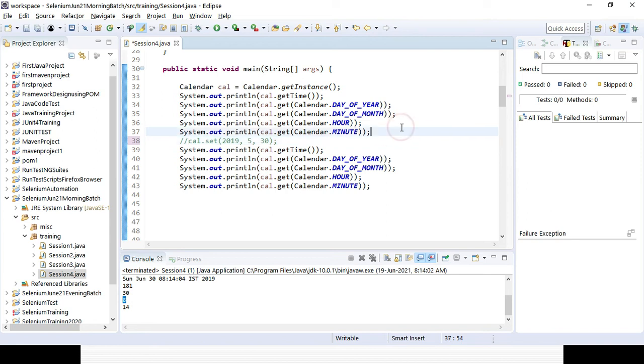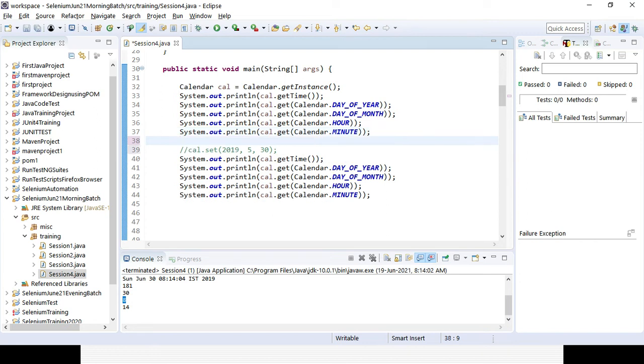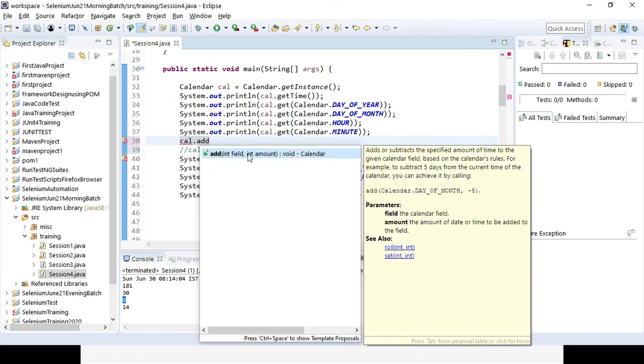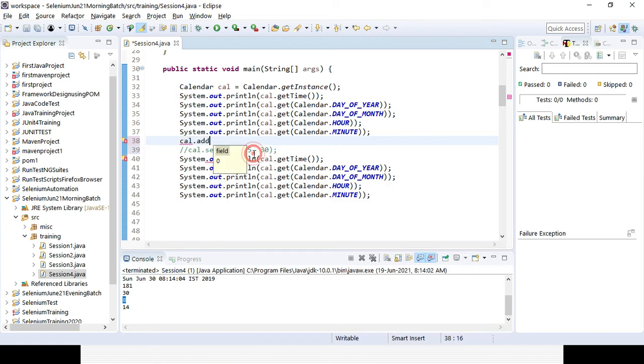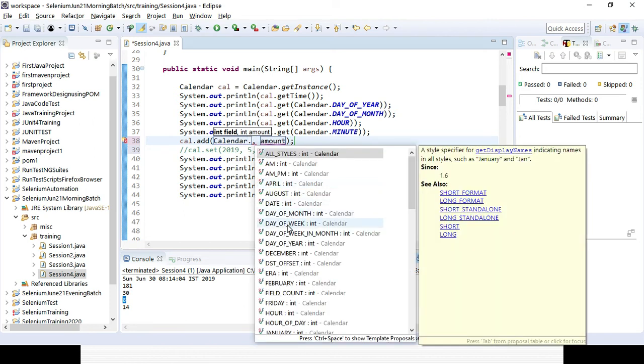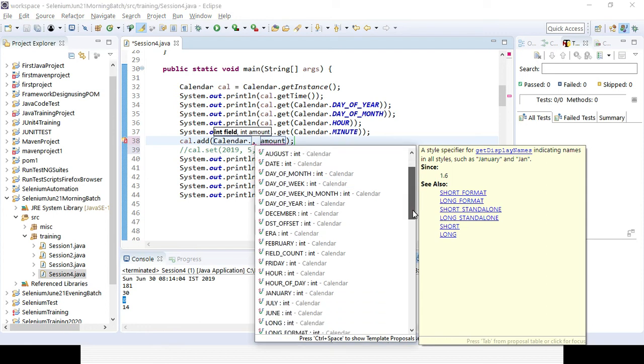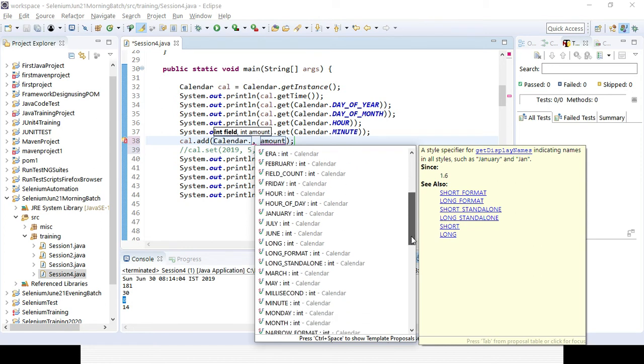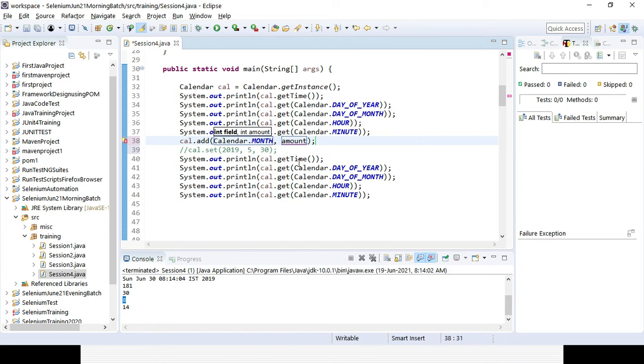My calendar is not working, so I want to add some year or some hour or some minute or some second. How can I add it? So cal dot add. Okay, here you can see field name and the amount. So calendar dot, if you want to increase the month or date or like that, you can increase it. Suppose I want to increase the month only, so I'll be using that variable month. So I'll be increasing calendar dot month by 2 months, right?